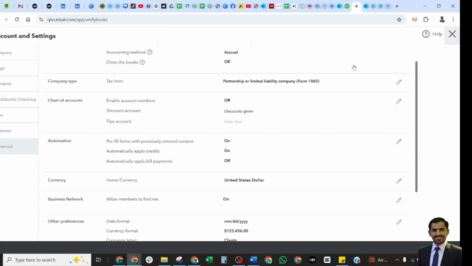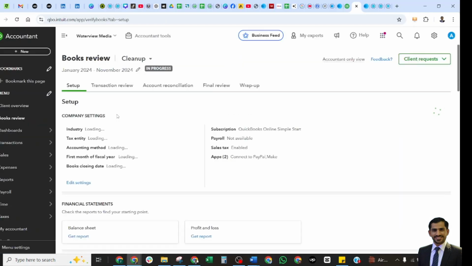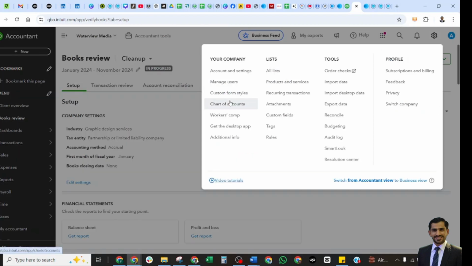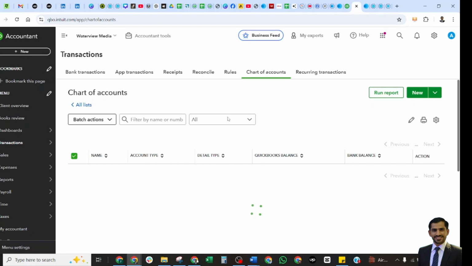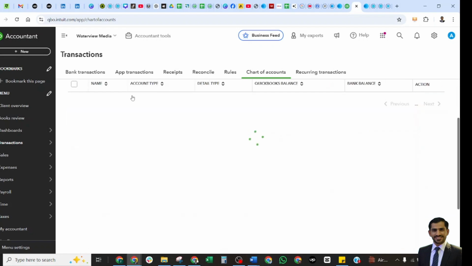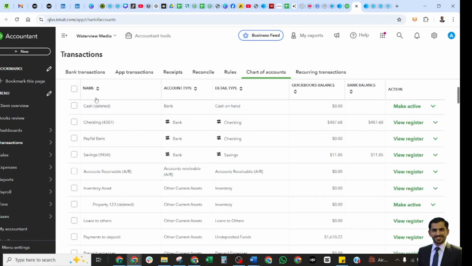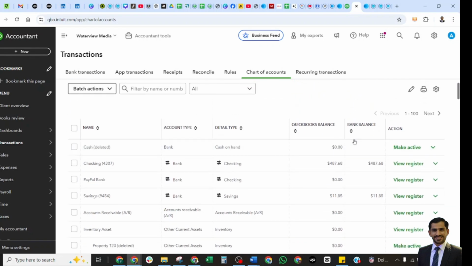To access the chart of accounts, go to your gear settings, and here you will find chart of accounts. Select this one, and here you will see all the options of the chart of accounts. On the left side are the boxes, then the names of the accounts, the account types, the detail types, QuickBooks balances, bank balances, and the actions. For the balance sheet accounts, you will see view register in the drop down here.